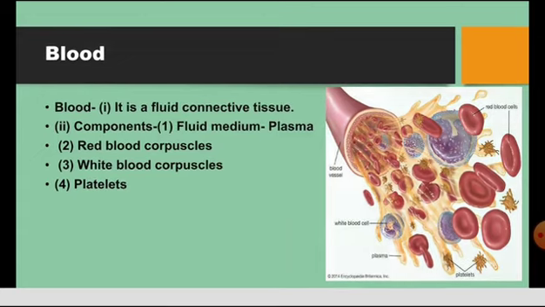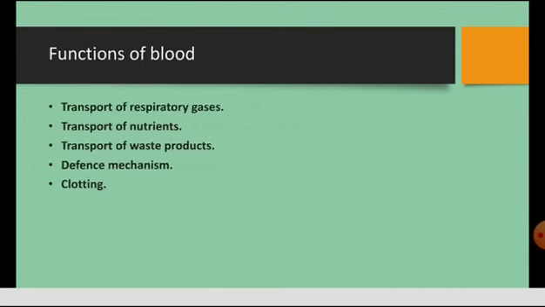Now let us move on to the next topic, the functions of blood. Blood helps in the transportation of respiratory gases, namely oxygen and carbon dioxide. The blood carries oxygen from the lungs to the tissues for cellular respiration. After the oxidation of glucose, it carries carbon dioxide and brings it to the lungs for further purification, where the carbon dioxide is let out into the environment.